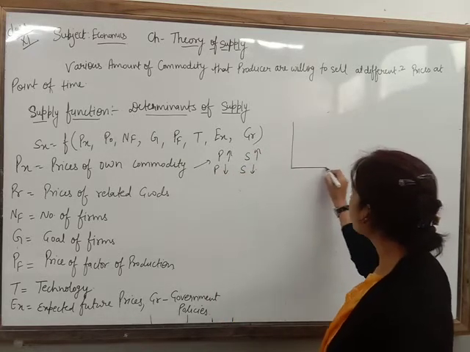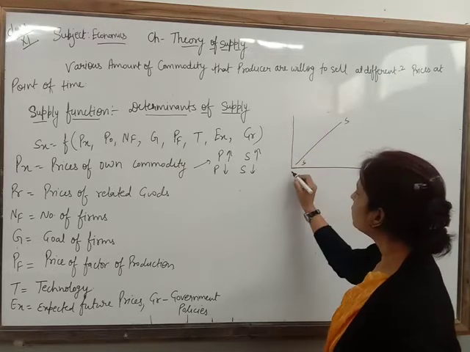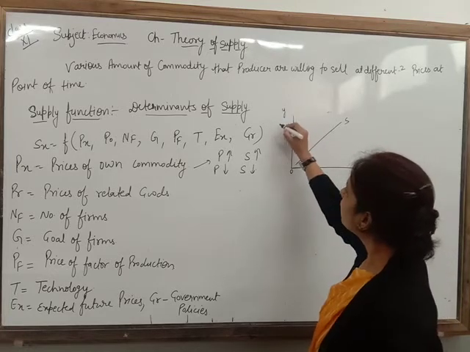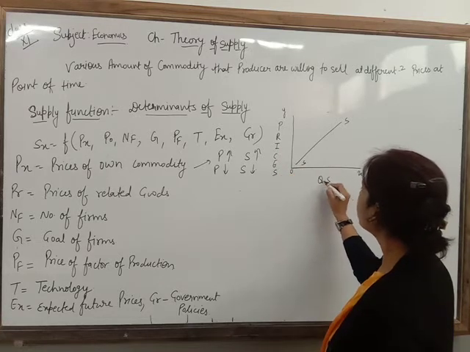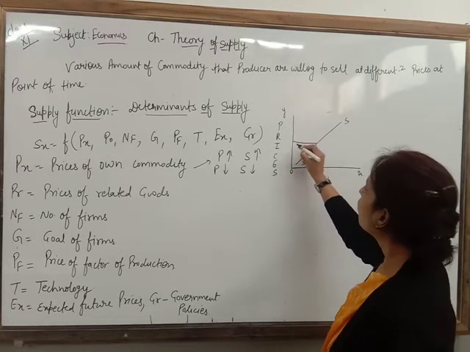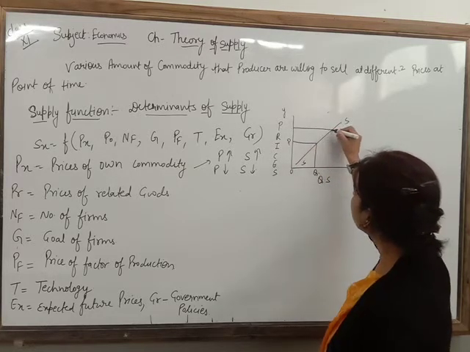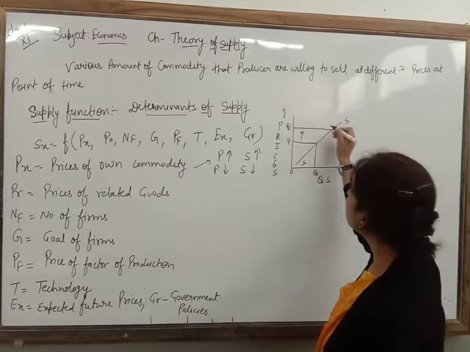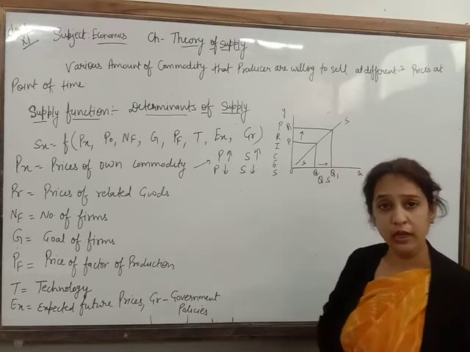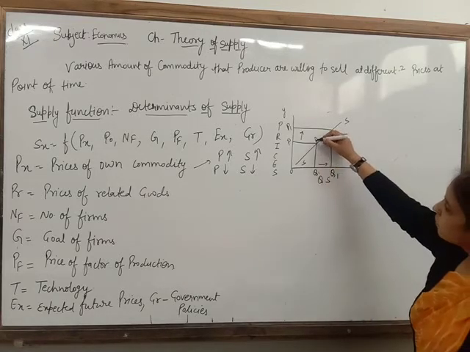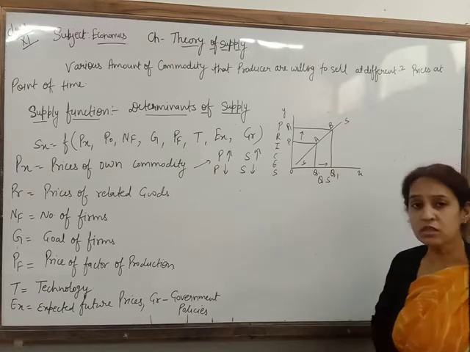So because of the direct relationship, the supply curve slopes upward. 0, X and Y. At price OP, quantity supplied will be OQ. If prices increase from OP to OP1, you can see very easily quantity supplied will increase from OQ to OQ1. Clear? There is a direct relationship between price and own commodity.